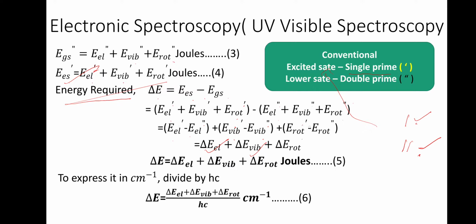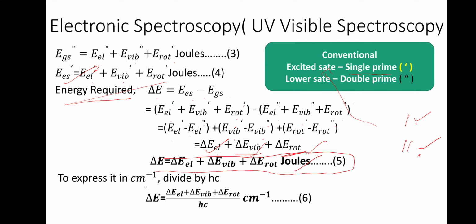E rotational single prime minus E rotational double prime, that is delta E rotational. So we can write delta E is equal to delta E electronic plus delta E vibrational plus delta E rotational. Okay, so this is the energy needed. This is in joules, as we usually express it.